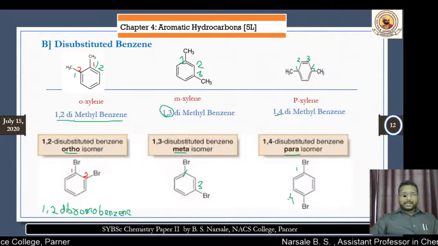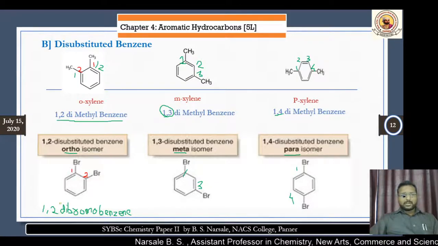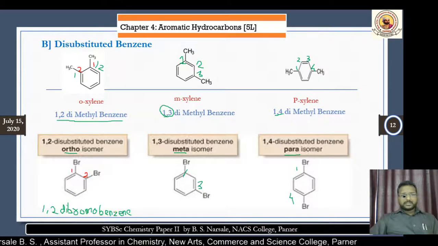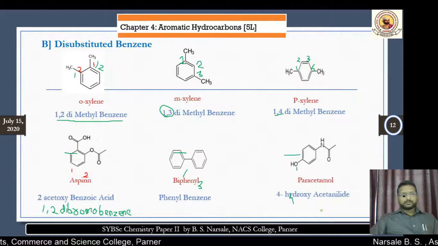According to that, we say these are ortho, meta and para. Therefore, 1,2-dibromobenzene is known as ortho-dibromobenzene, here meta-dibromobenzene, and para-dibromobenzene.